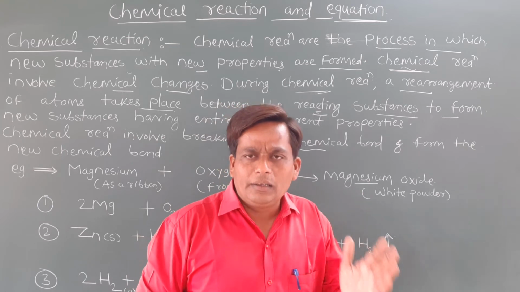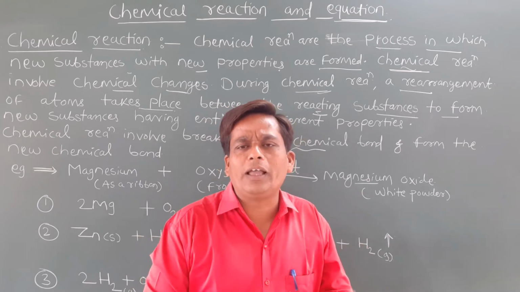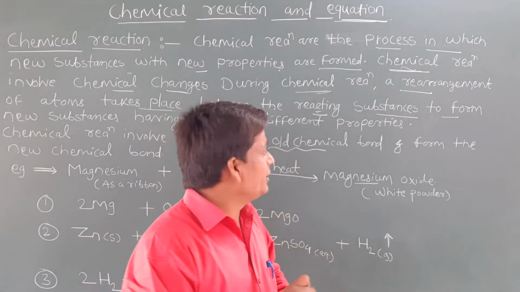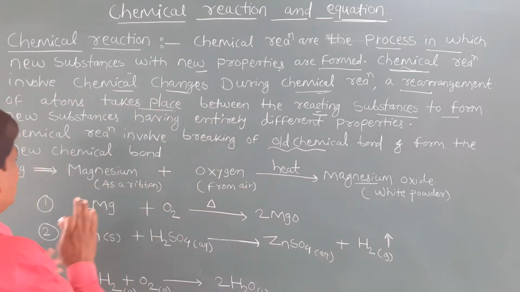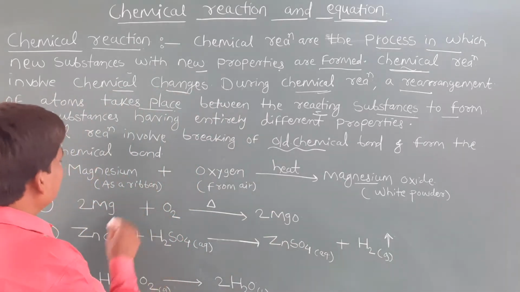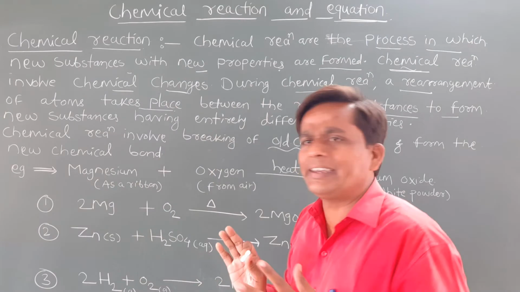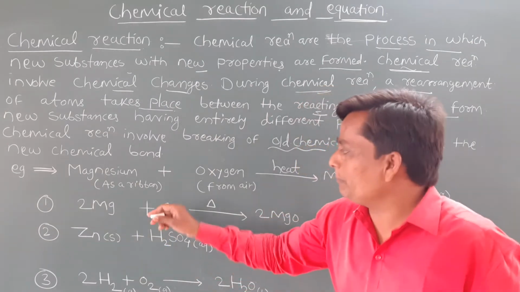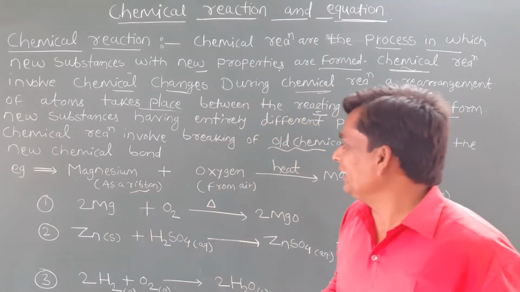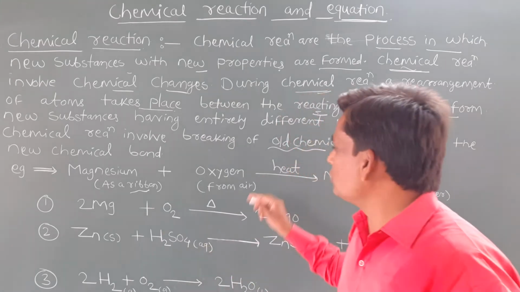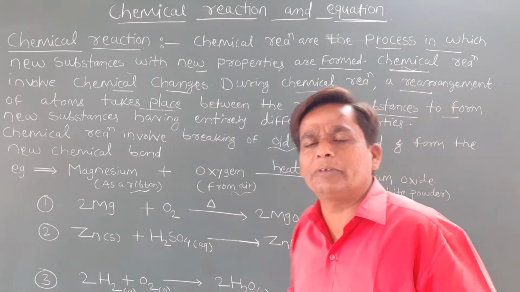So there is a breaking of old bond, that is a covalent bond, and there is a formation of another new bond. Okay students, so let me discuss the example. So here we discuss magnesium. We take the magnesium ribbon and we can heat it, in presence of oxygen, obviously oxygen is coming from air.